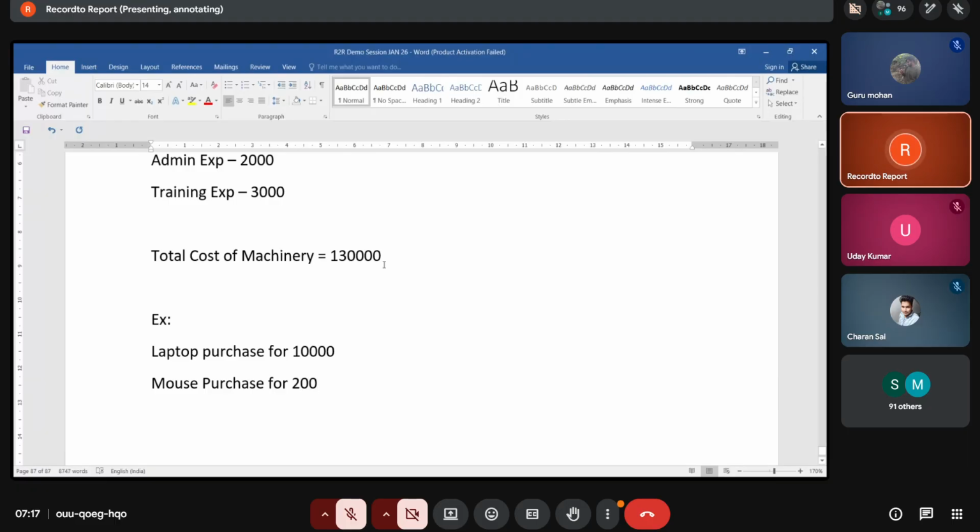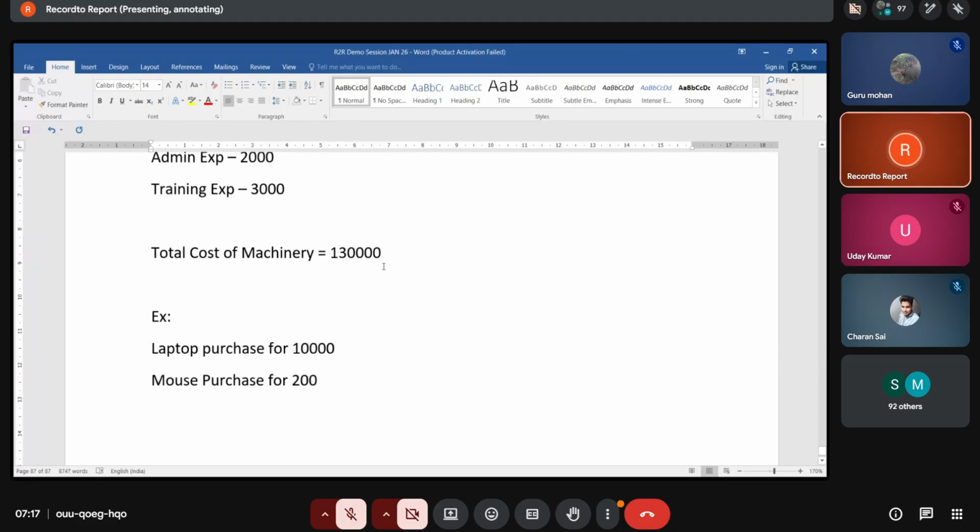The company purchased two things: one is a laptop and one is a mouse. The laptop is purchased for the company's future purpose. Okay, correct.